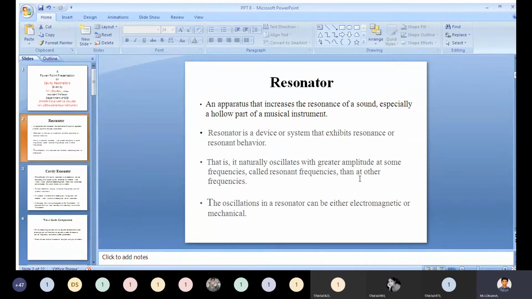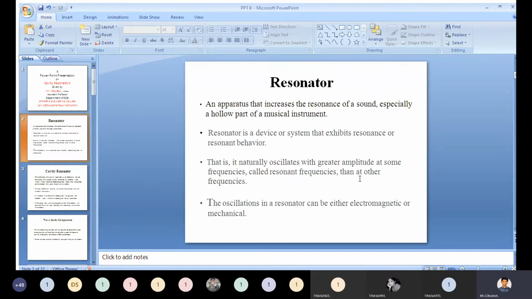A resonator increases the resonance of a sound, especially in a hollow part of any musical instrument. It is a resonant device, a system that exhibits resonance or resonant behavior. That is, it naturally oscillates with greater amplitude at some frequencies, called resonant frequencies, than at other frequencies.